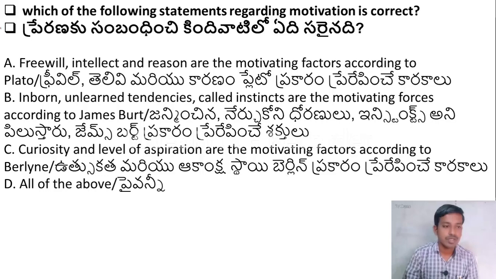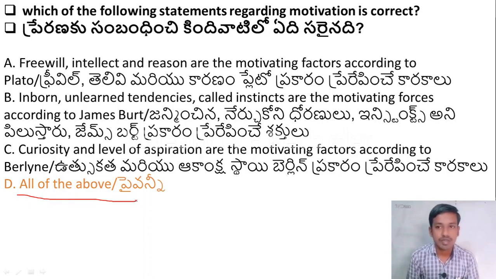Okay, the next question is, which of the following statements regarding motivation is correct? Option A, free will, intellect and reason are the motivating factors according to Plato. Option B, inborn, unlearned tendencies called instincts are the motivating forces according to James Burt. Option C, curiosity and level of aspiration are the motivating factors according to Berlin. Option D, all of the above. All the options A, B, C are correct regarding motivation. Let us move to the next question.